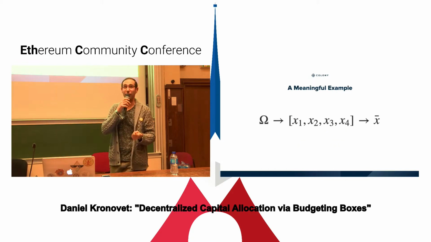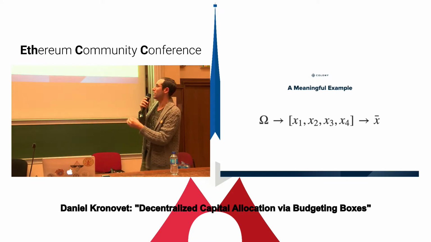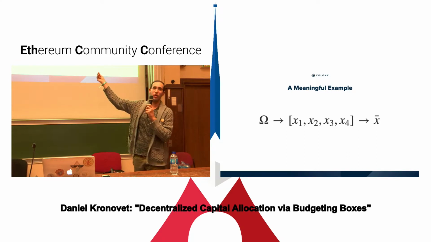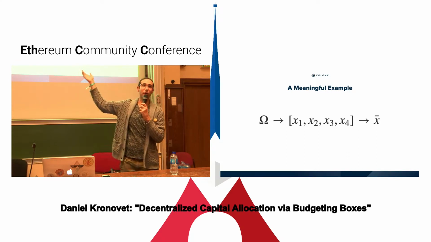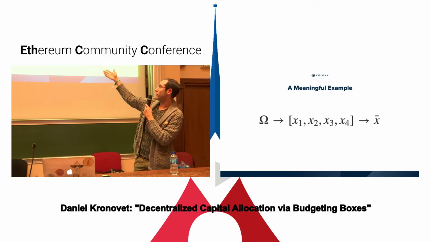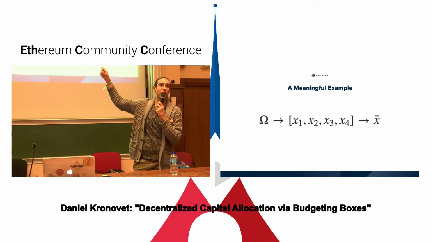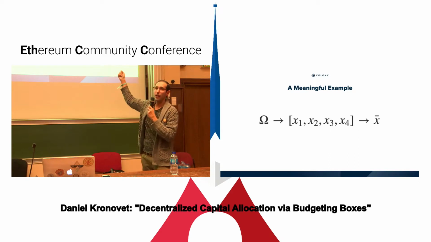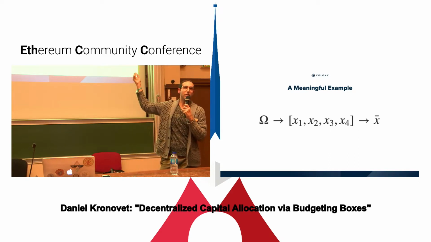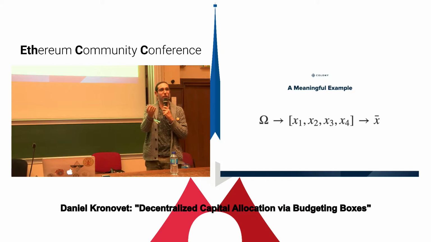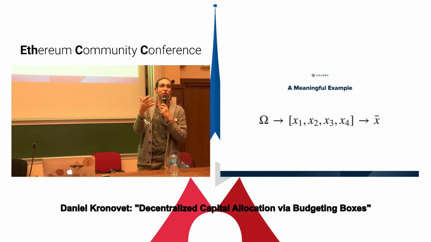I guess I call this a meaningful example, just to make it really concrete, is an average. We have the world, which I represent with omega, and this is something that we care about. We take a number of different measurements of it, each one slightly different because of the inherent noise. And then we take the average and we say the average is the thing. This average is the representation of the thing I care about that I'm going to do something with. I can make a decision about it.